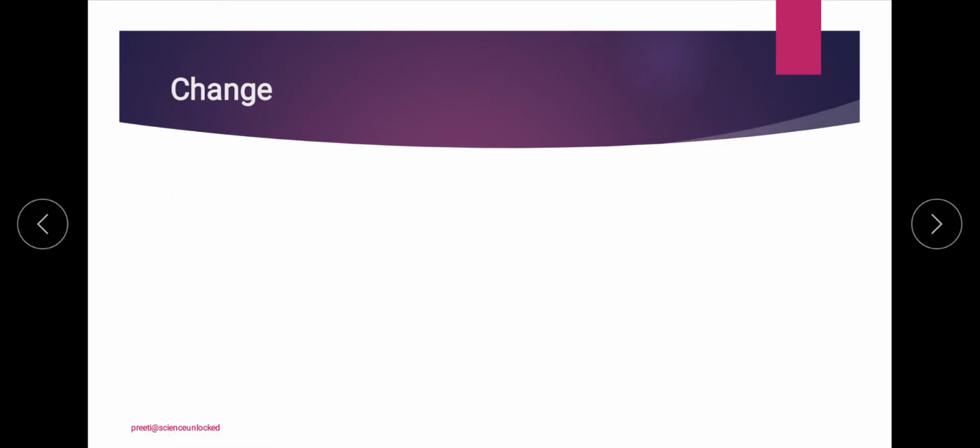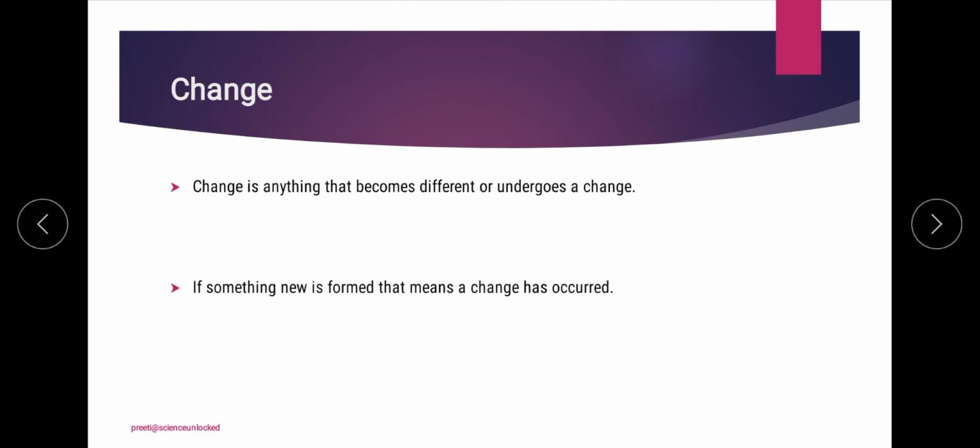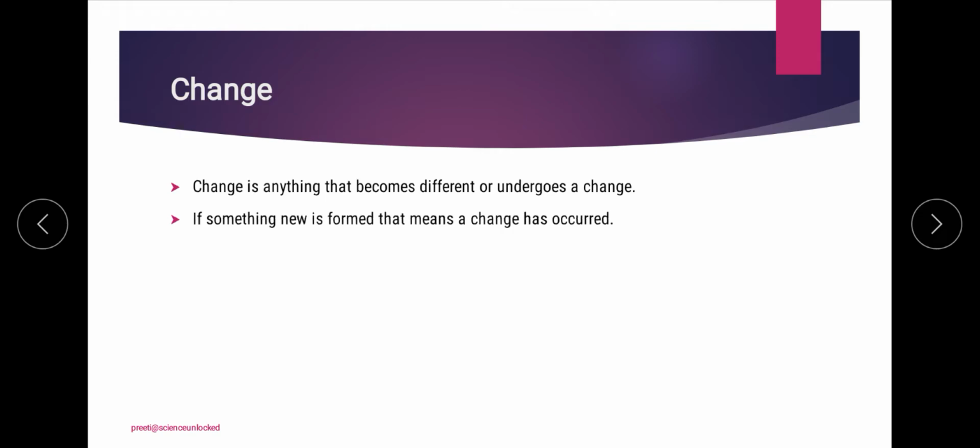As we have already talked about change, what exactly do we mean by change? It is anything which is undergoing a modification and is not staying in its original form. Many times, because of that change, something new appears in front of you.